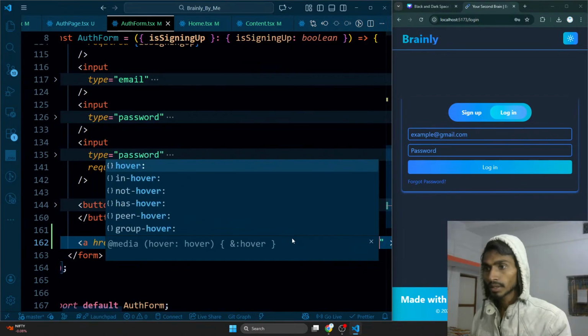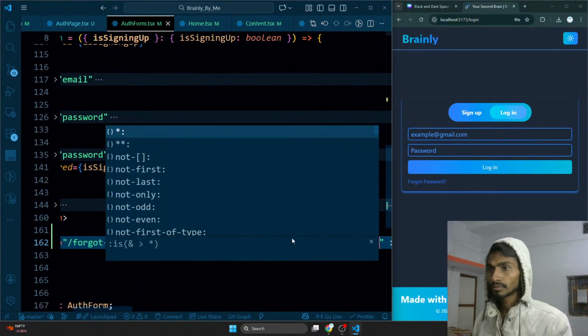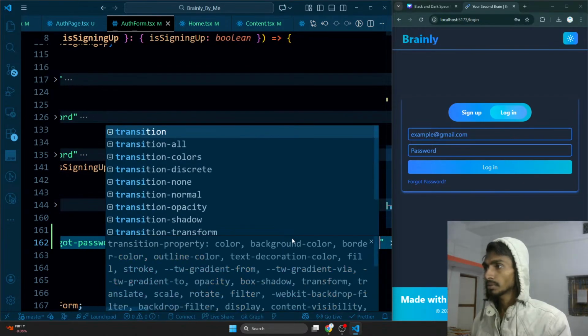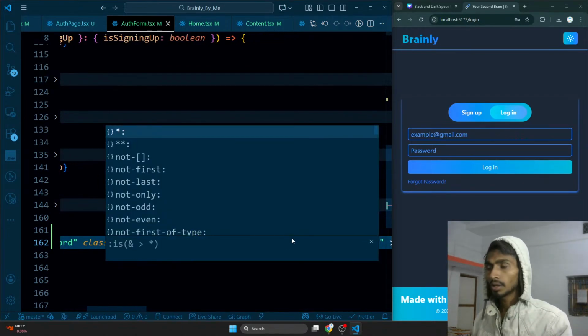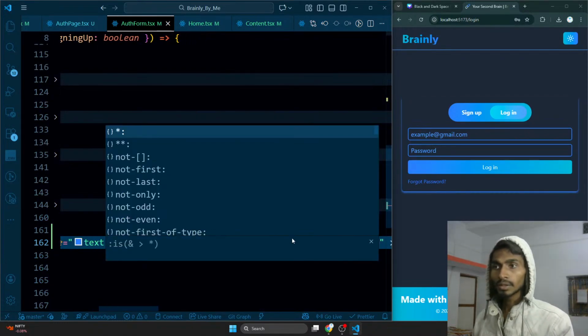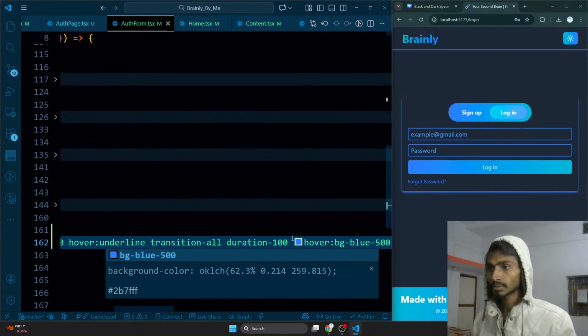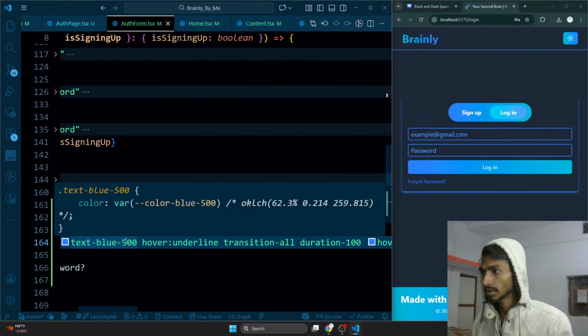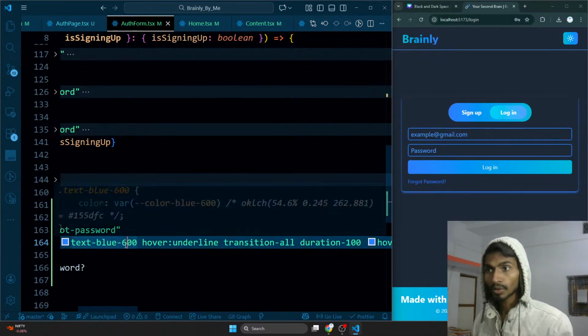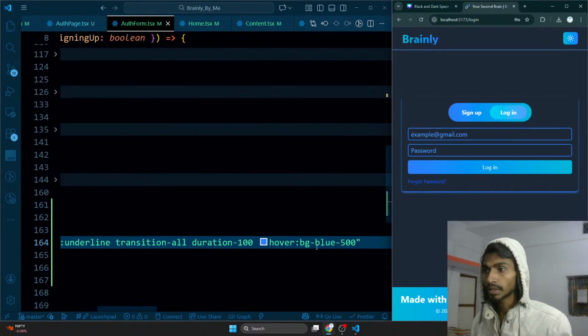Whenever I hover over it, at that time I want to underline it, and I want to have some kind of transition, and that's gonna be transition all. Duration is gonna be 100 milliseconds or something. And whenever I hover over it, I want to make it BG blue and around 500 or something. Initially it was, let's make it 600 around. So let's see how it's gonna be looking like. It looks like that. Then whenever I hover over it, by the way, I want its color, so the color is gonna be text blue 500.